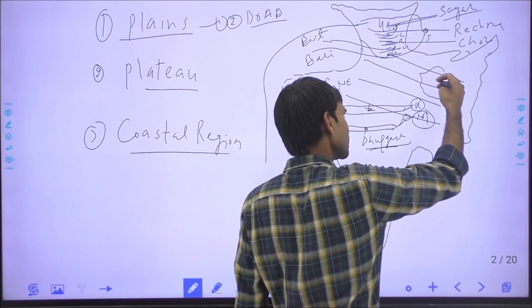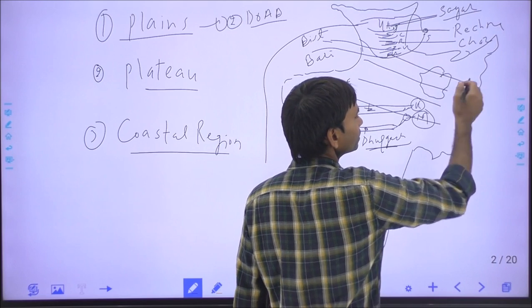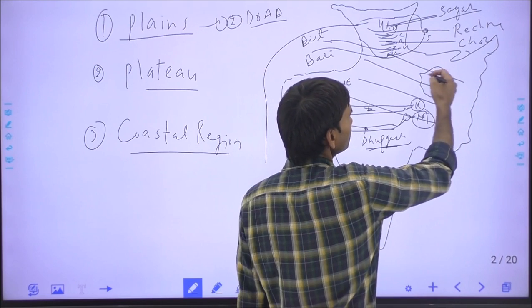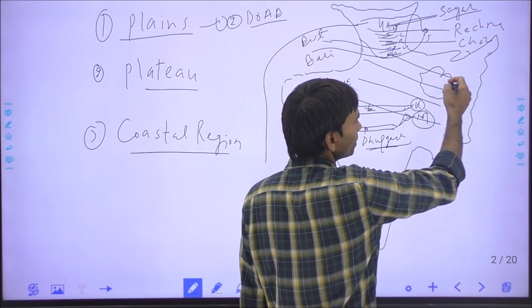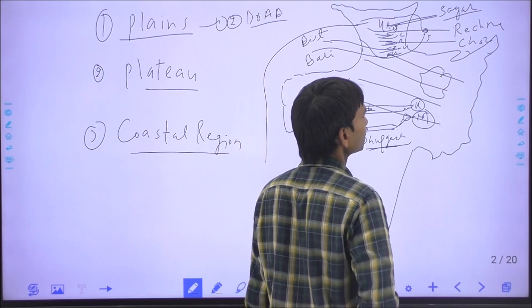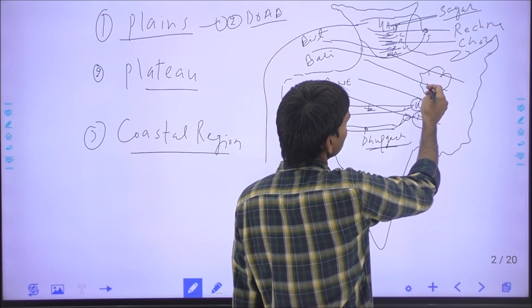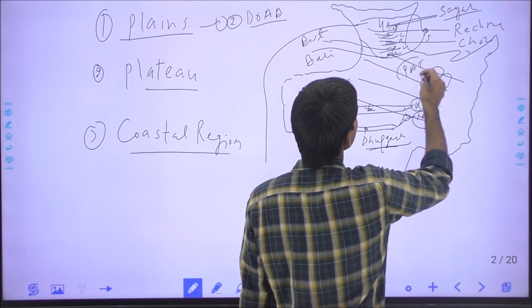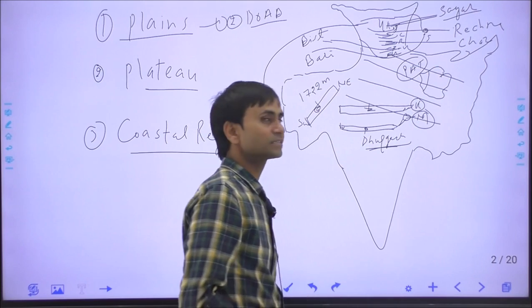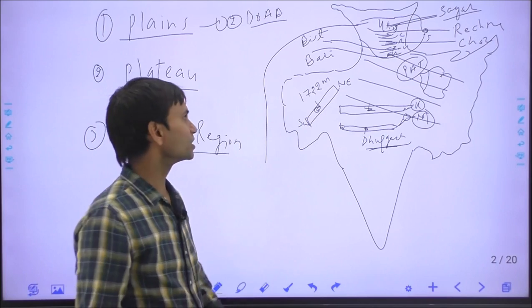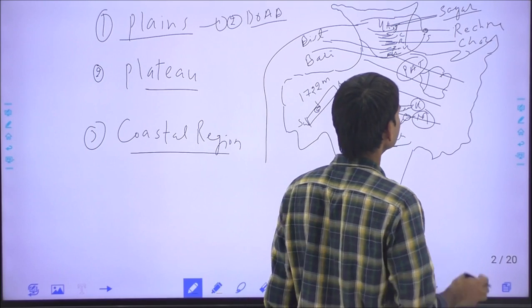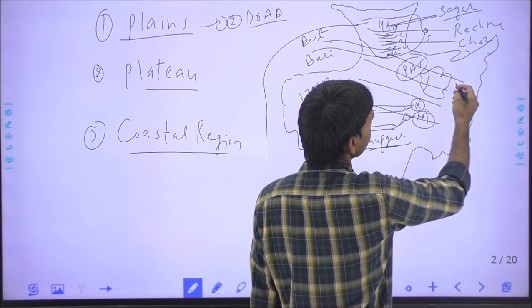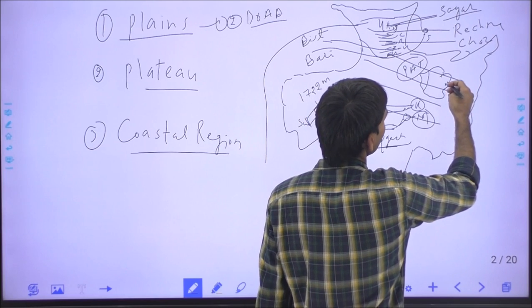Chota Nagpur plateau is extended in the different subdivisions. The northern part is called the Hazaribagh Plateau and southern part is the Ranchi Plateau. Its western part is called the Pat lands. Pat lands, important question. The Pat lands are the western expansion of the Chota Nagpur Plateau, and the highest peak of Chota Nagpur Plateau, this is the Parasnath.